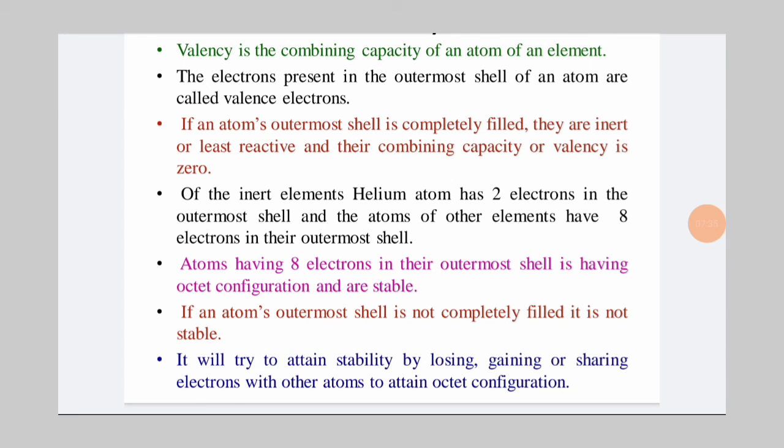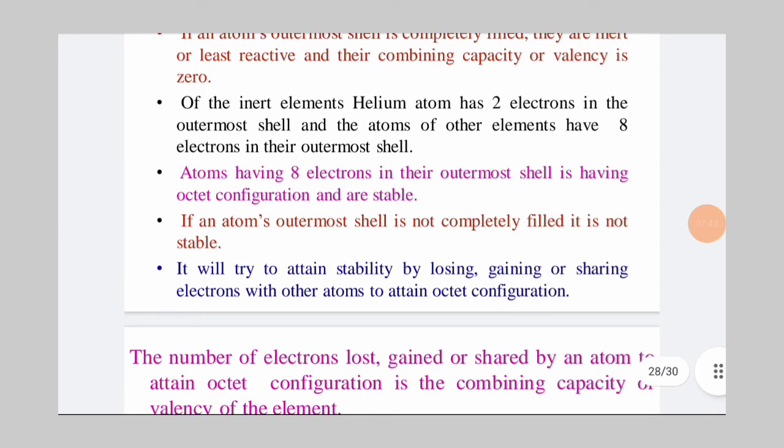Of the inert elements, the helium atom has 2 electrons in the outermost shell, and the atoms of other inert elements have 8 electrons in their outermost shell. Atoms having 8 electrons in their outermost shell have the octet configuration and are stable. If an atom's outermost shell is not completely filled, it is not stable. It will try to attain stability by losing, gaining or sharing electrons with other atoms to attain the octet configuration.